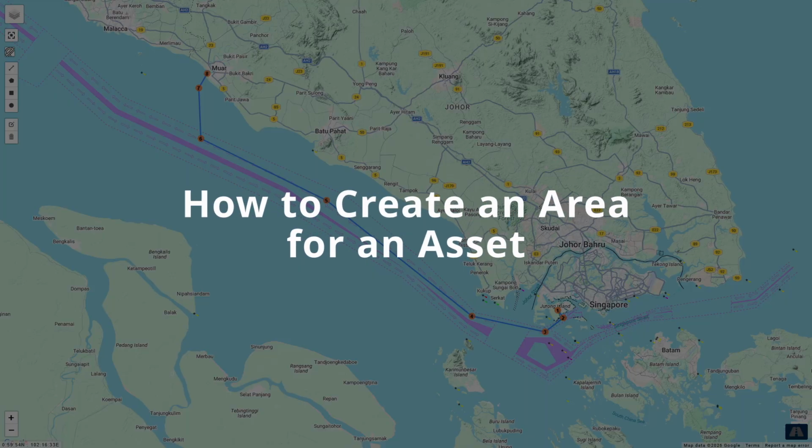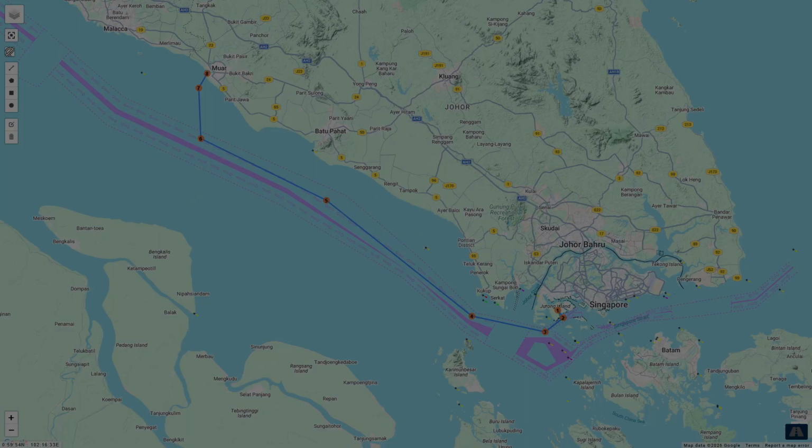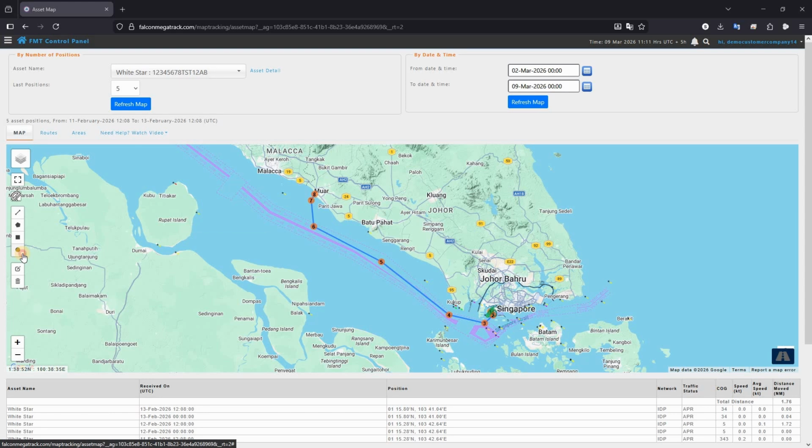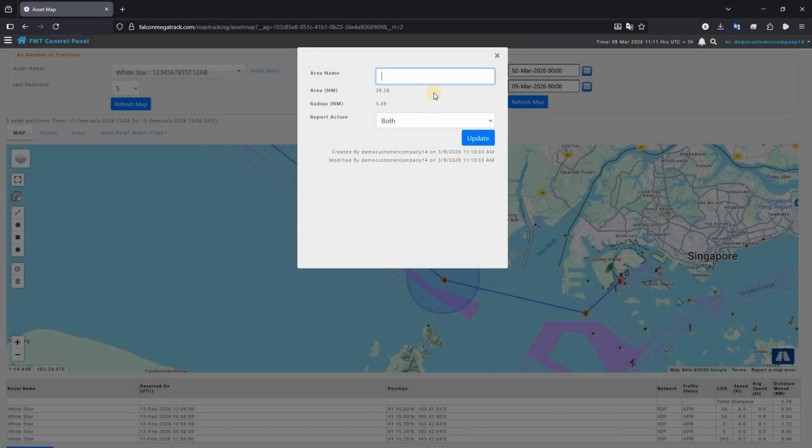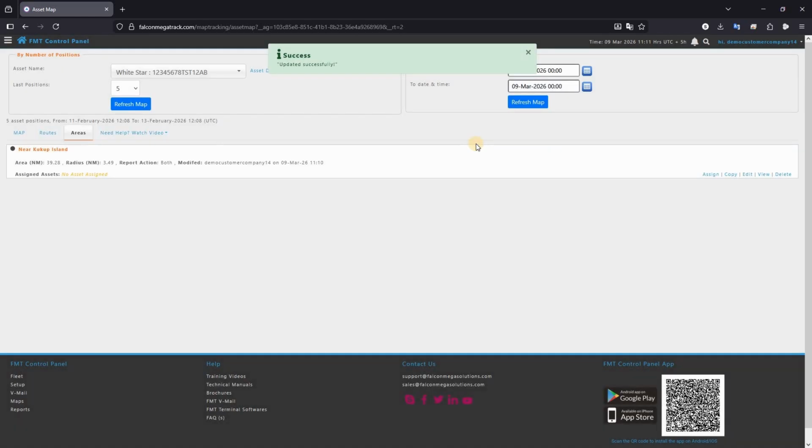How to create an area for an asset. Click on Circle to draw a circle area on the route. Enter the area name and select the report action. Click on Update to save the area. The area has been created successfully.